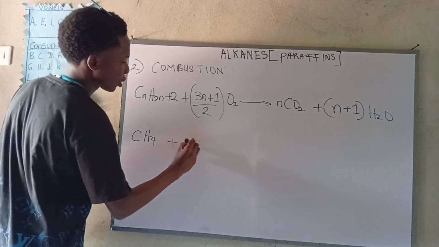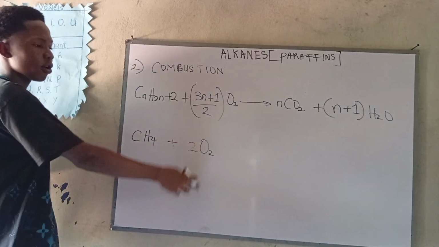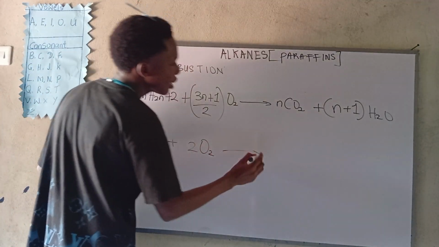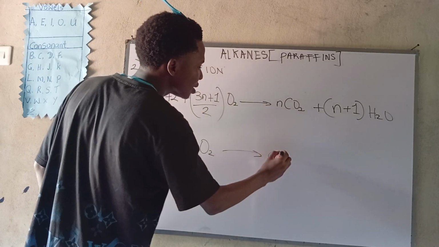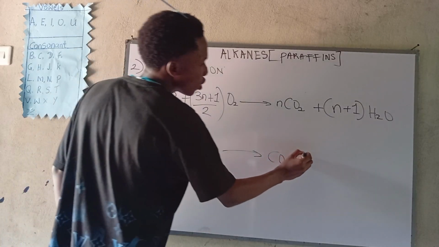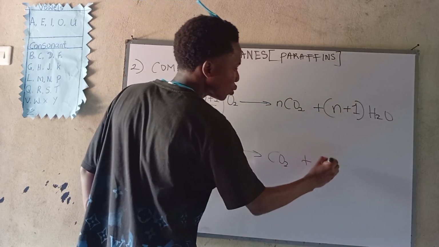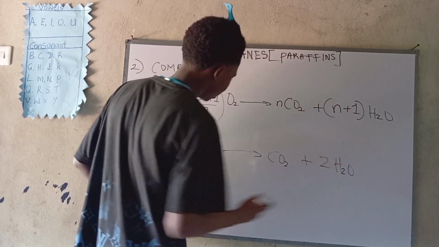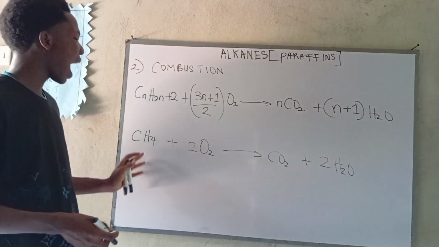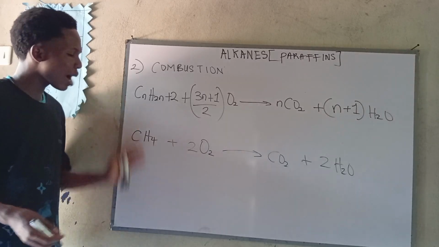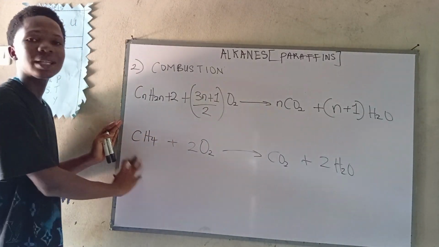So now let's clean this out and write our 2. We now have 2 moles of oxygen molecule. Now, it will give us what? We know that n is representing 1, so we don't have to write the 1 in front of CO2. Then finally, n plus 1, that is 1 plus 1, is 2. So 2 moles of water molecule. Now, if we cross-check this, we observe that our oxygen, carbon, and hydrogen are balanced on both sides. So this equation is balanced. This is the combustion of what? Methane. Alright?